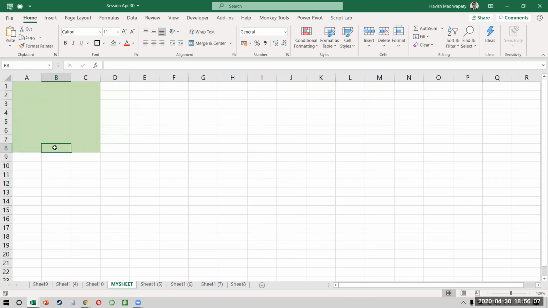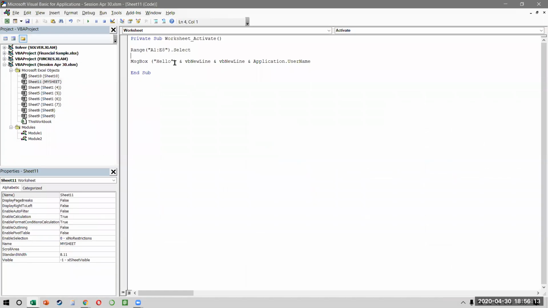Similarly, you could have also set an input box saying, for example, who are you? As an example, I'm just going to comment this. I'm going to say name is equal to input box, something we did yesterday as well. Input box, and I say, who are you?